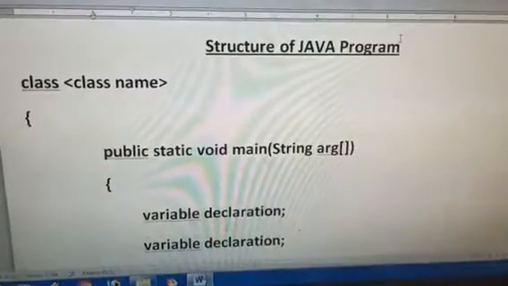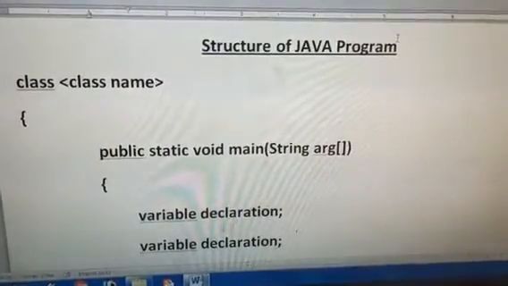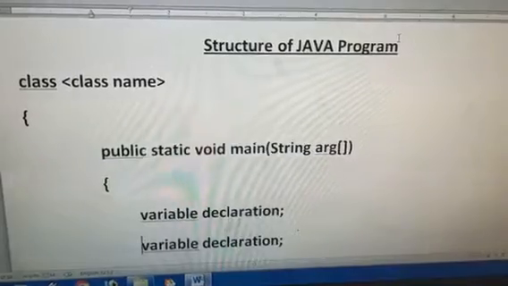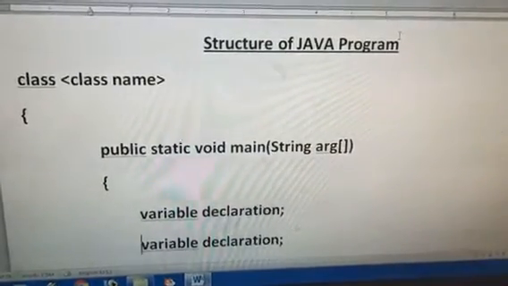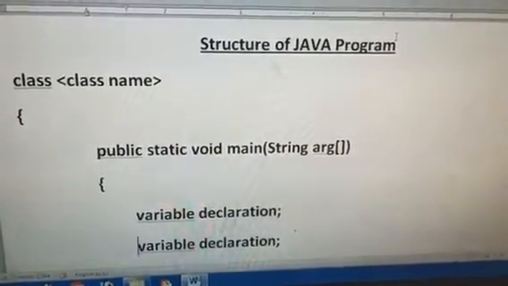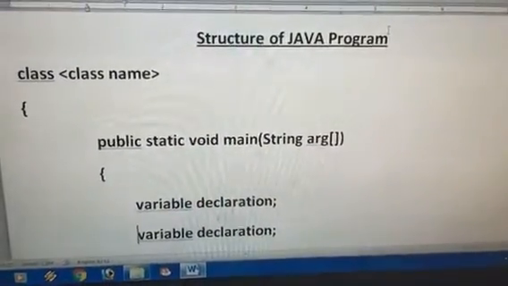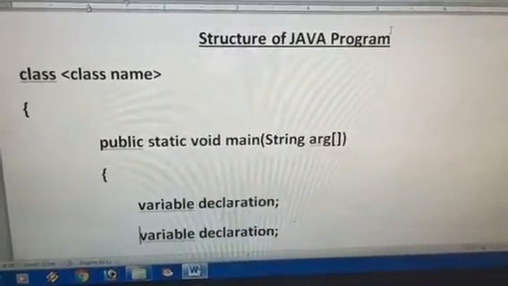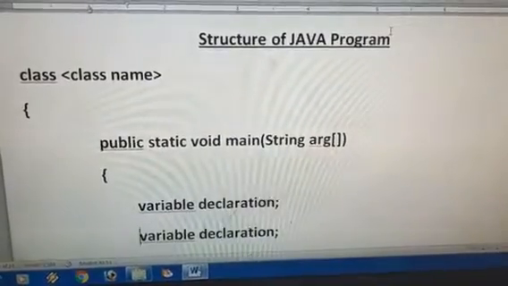Now, welcome back everyone. From now onwards, we are going to start a programming section in this chapter. Before we start the programming, first of all, we will discuss the structure of Java programs. So, students, please pay attention.